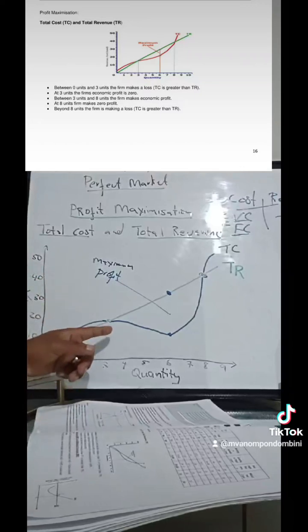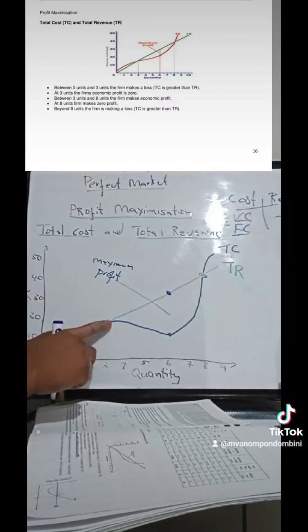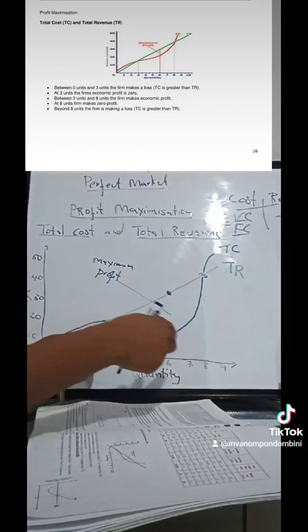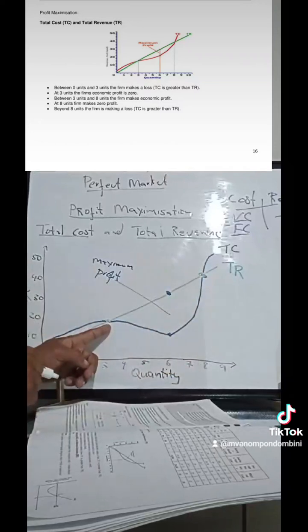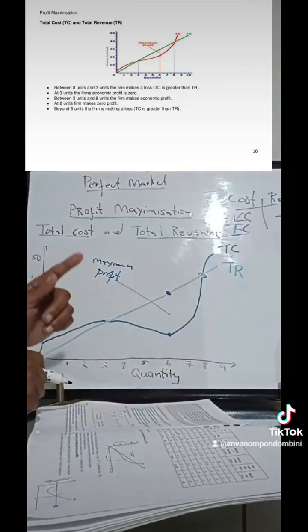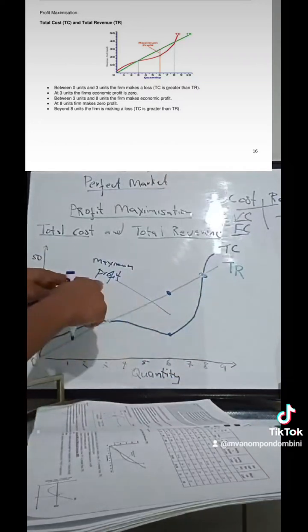And then between three units going up to 8 units, the business has managed to maximize profit.